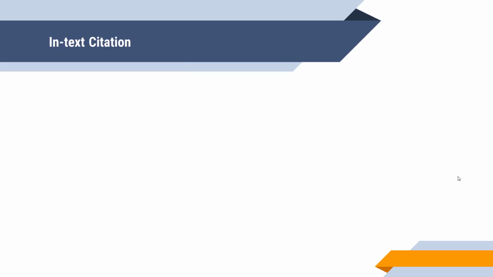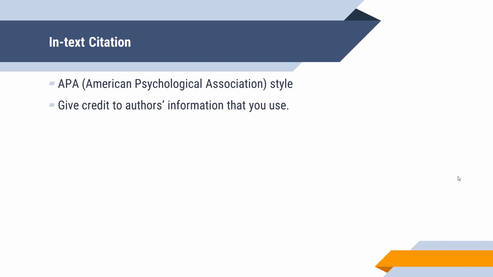For the in-text citation, in this course, we use the APA style. APA refers to the American Psychological Association. Depending on your major, you may use other types of citation styles such as MLA or Chicago style. Every time you use information from a source, such as books, journals, or electronic sources, you have to give credit to the authors that you use.